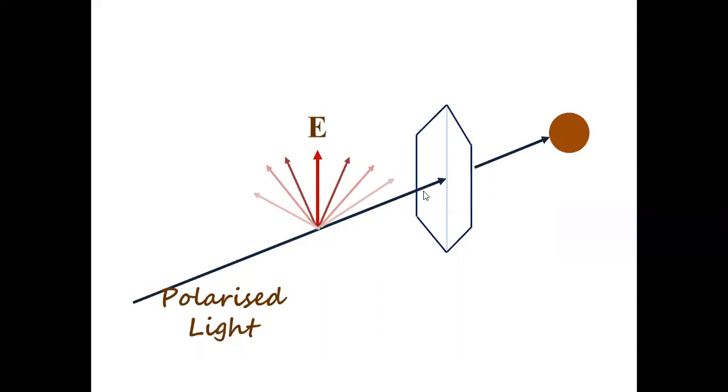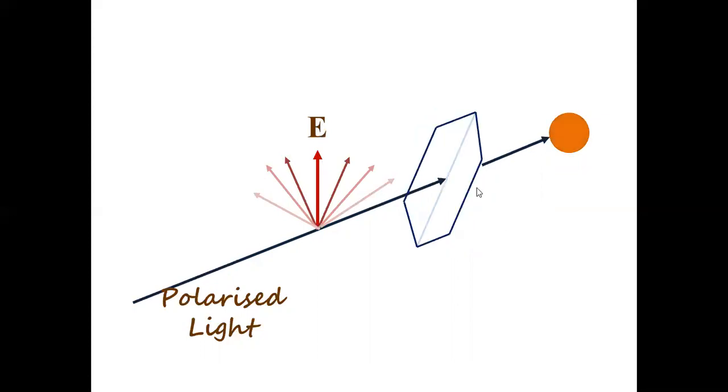Now in this polarized light, if the analyzer is like this, the maximum number of components can pass through, because you know that in the direction of the resultant electric field, the components are very close to each other. And if you go away from the resultant electric field, the components are very weak. That's why the resultant is here. If this component was very strong, the resultant would have been somewhere here, isn't it? So the components are very weak in this direction. Now maximum components pass through this, so you get bright light here.